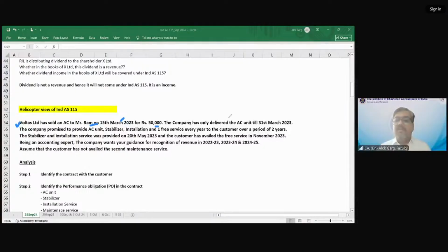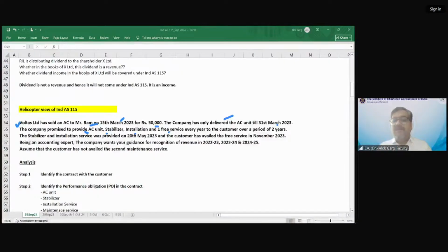The company has only delivered the AC unit till 31st March 2023, while closing the books of accounts. The company promised to provide the AC unit, stabilizer, installation, and one free service every year to the customer over a period of 2 years.